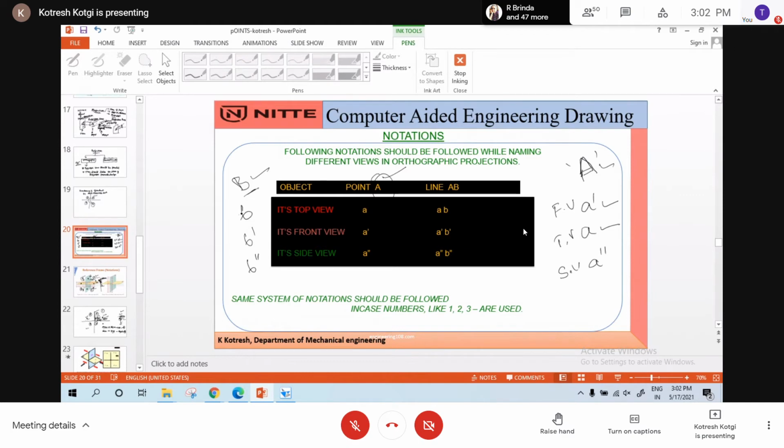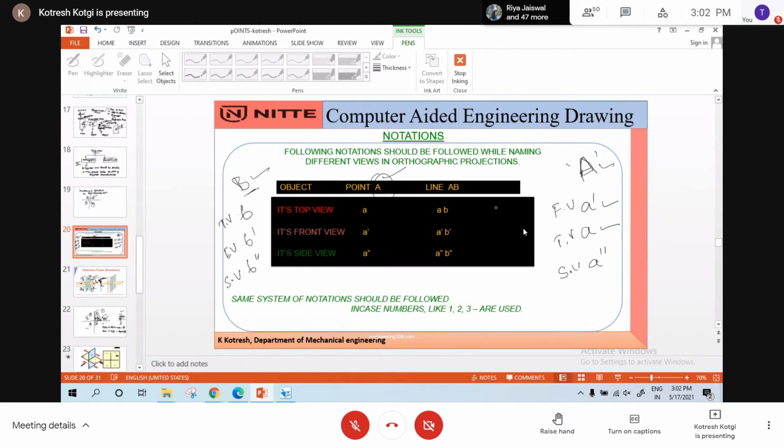A small letter without dash is the top view. A small letter with dash is the front view. A small letter with double dash is the side view. You're getting my point? Notations.